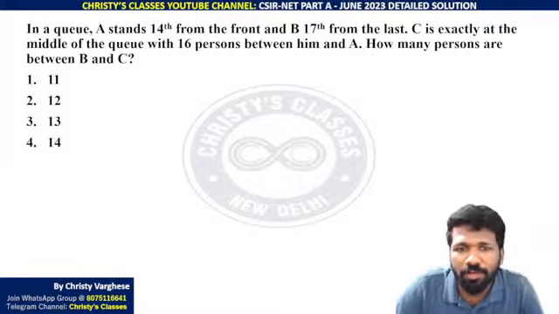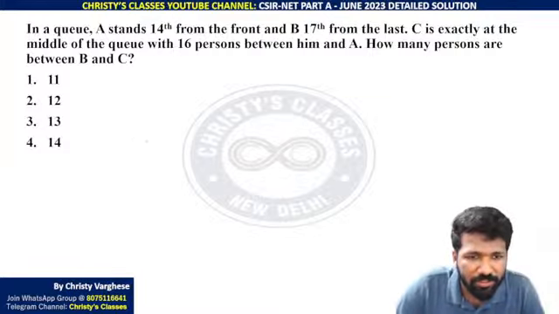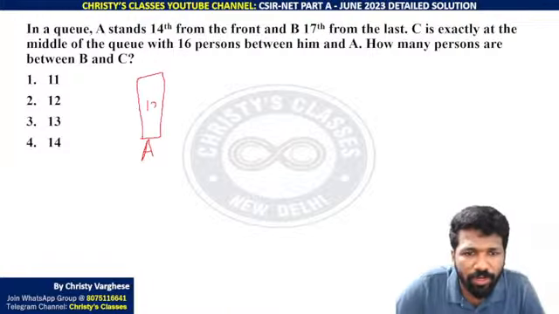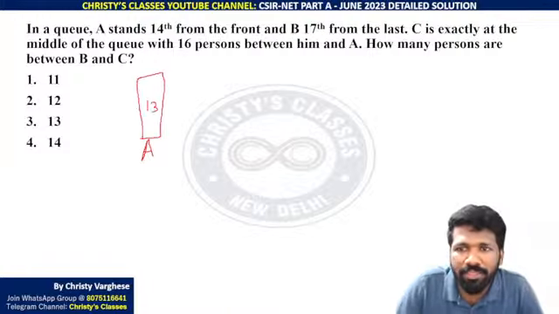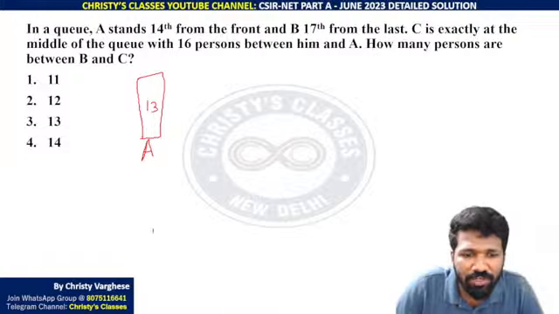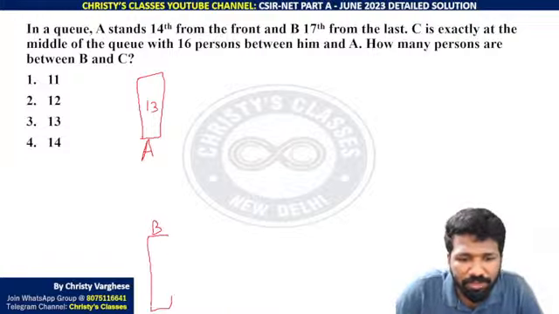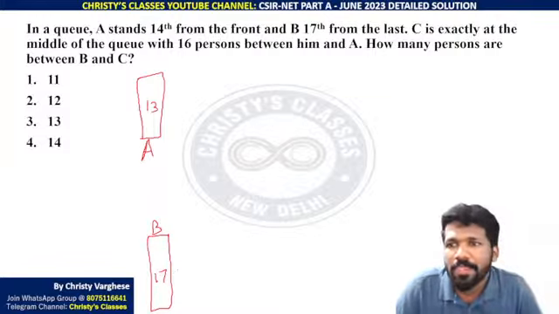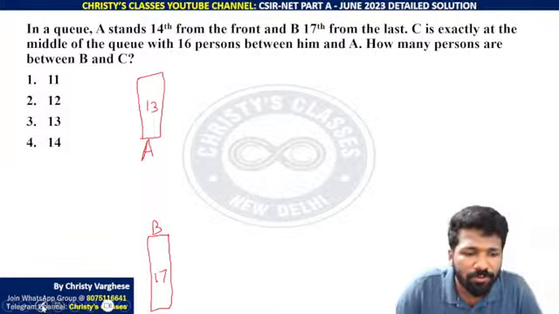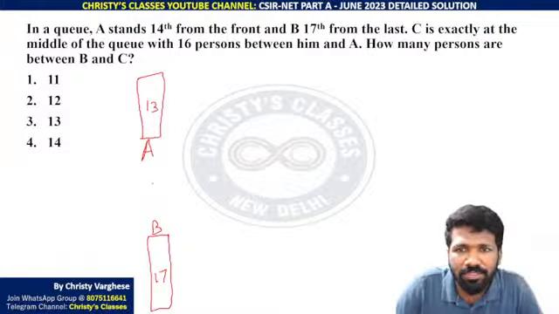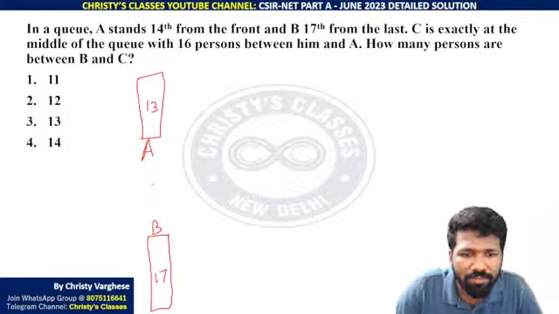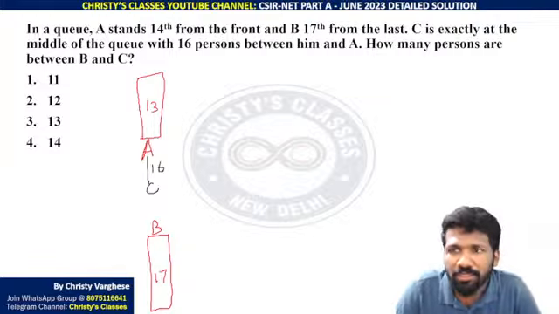So A stands 14th from the front. 14th from the front means A के पहले 13 people होना चाहिए ना. And B is 17th from the last. B is 17th from the last means B के बाद 17 people होना चाहिए. C is exactly at the middle of the queue. So I will place C somewhere here with 16 between him and A. 16 between him and A means ऐसा है 16.